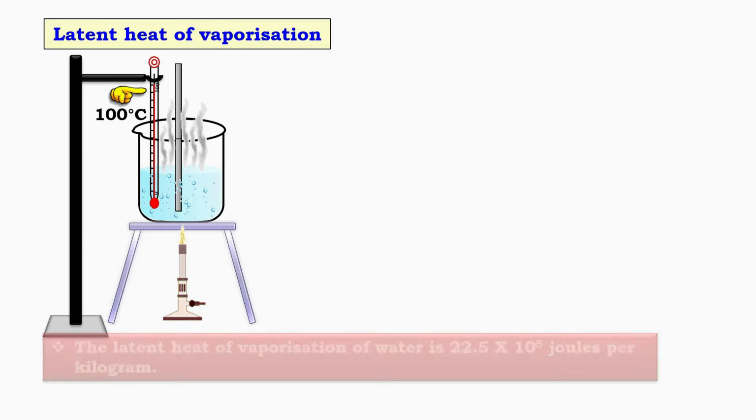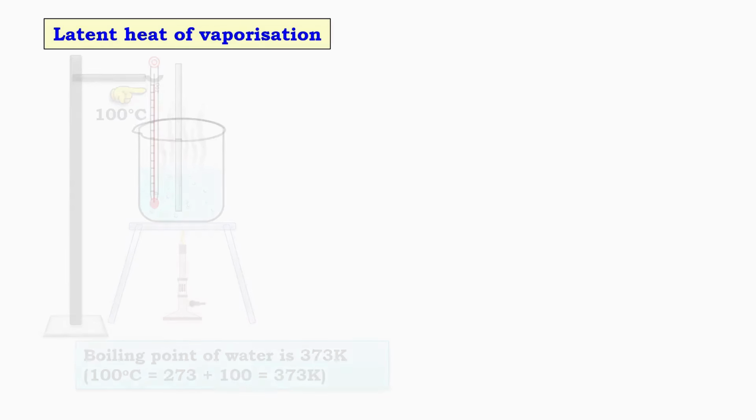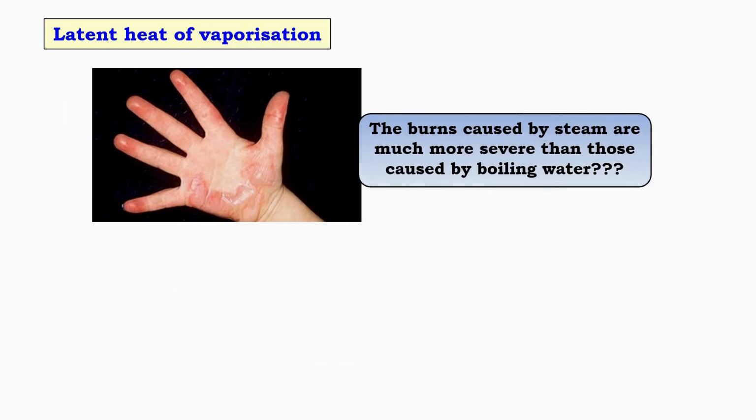The boiling point of water is 373 Kelvin, since 100 degrees Celsius equals 273 plus 100, which is 373 Kelvin. Thus, latent heat explains why temperature remains constant during a change of state and why ice and steam have strong cooling and heating effects even at the same temperature.